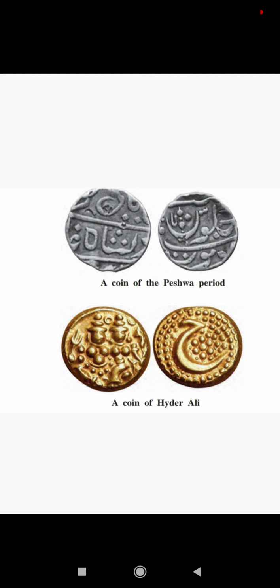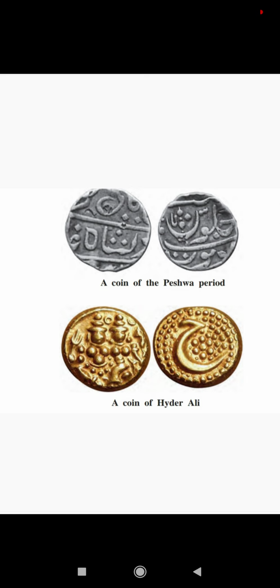See, in the second picture we have shown a coin of Hyder Ali. On that, a picture of Shiv Parvati was there, and another coin is of Akbar. He put a picture of Ram Sita on his coin. So we get some religious ideas from the coin.